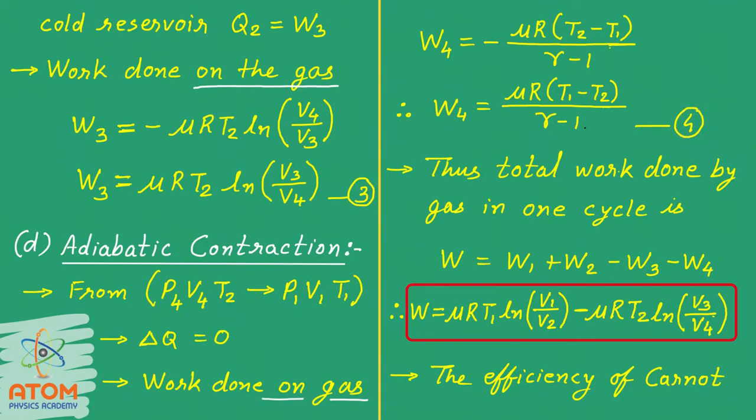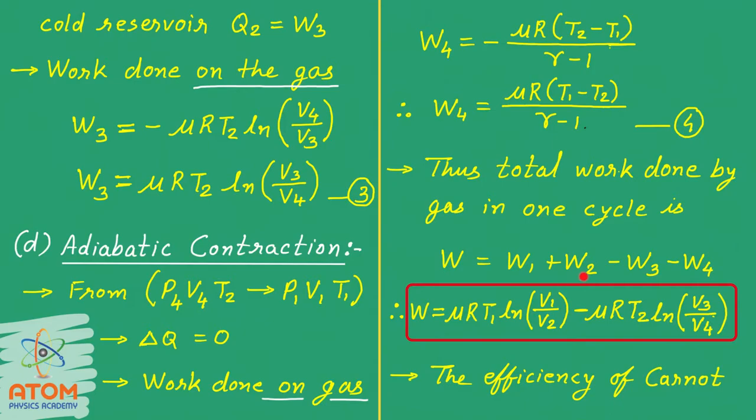So we have seen all the 4 stages and the work done in these 4 stages. You might have noticed that W1 and W2 were work done by the gases and W3 and W4 were work done on the gases. So now the total work done by the gas in one complete cycle can be written as W is equal to W1 plus W2 minus W3 minus W4. Again these are two minus because they are work done on the gas.